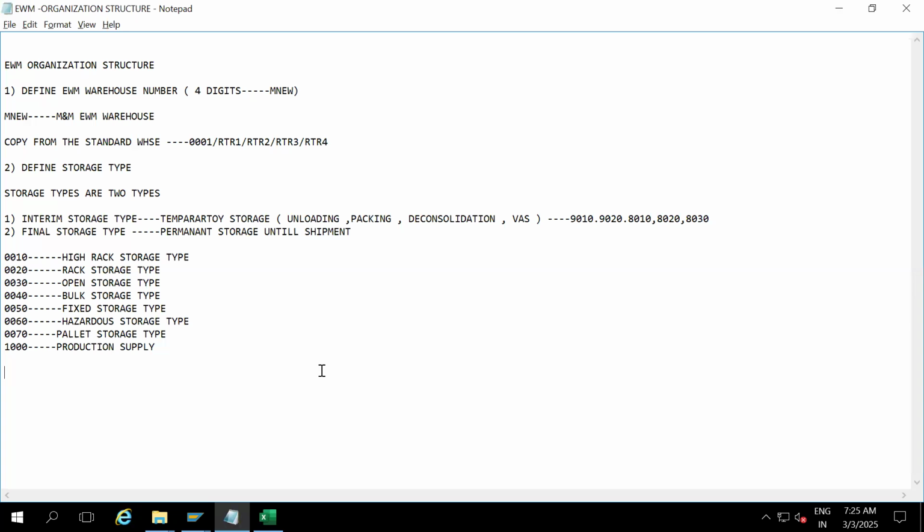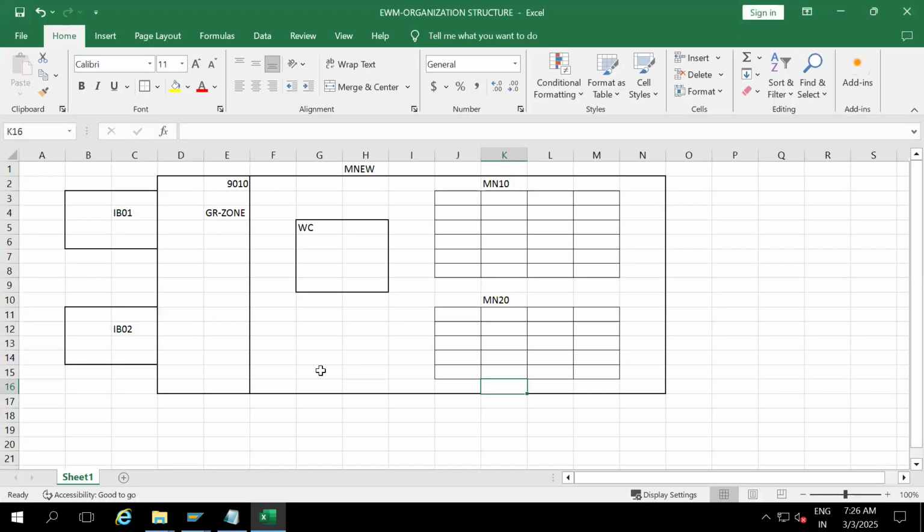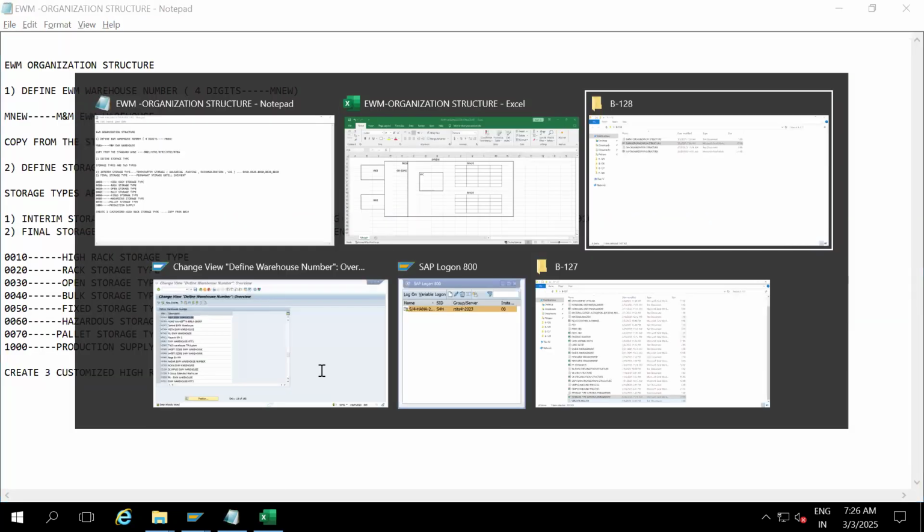I'm going to create three customized high rack storage types. In real time also you have to do the same way. I'm going to copy from 0010. How to do that? Let's go to the system now.